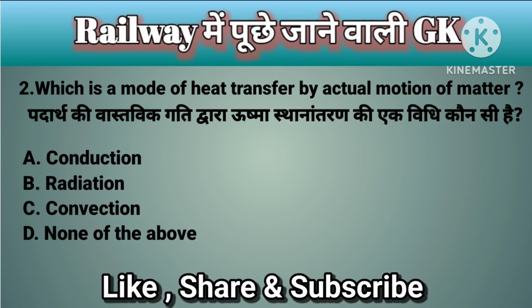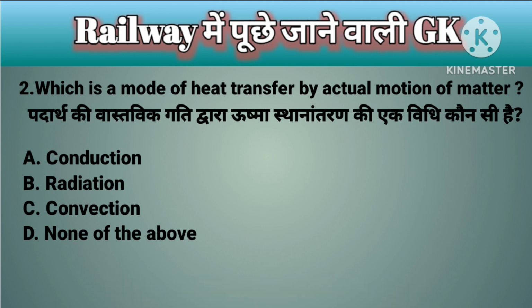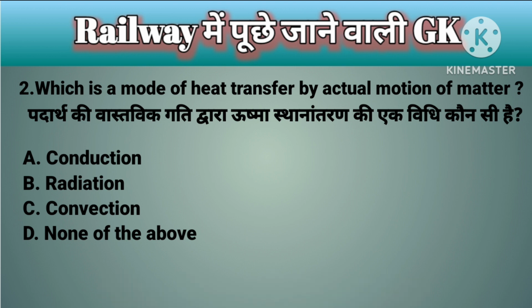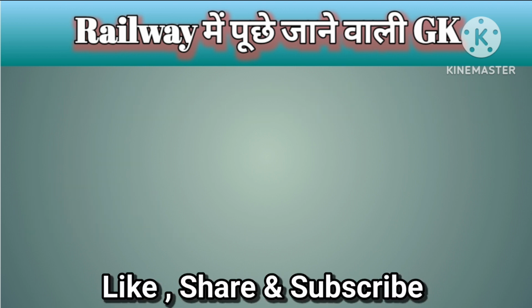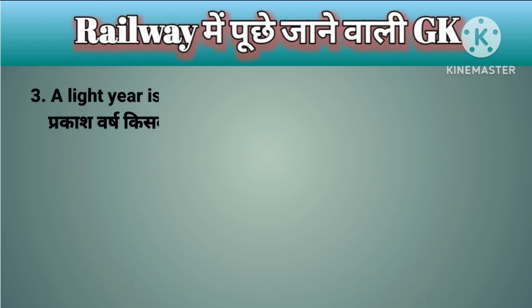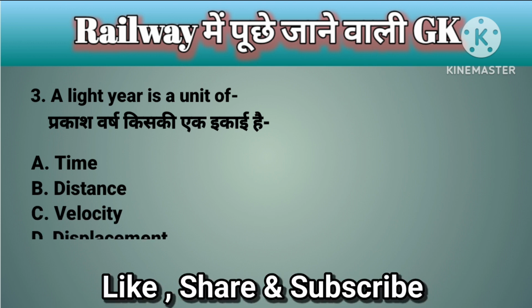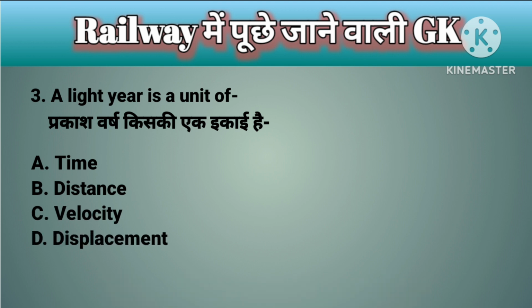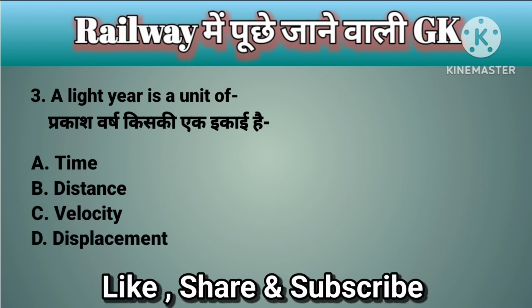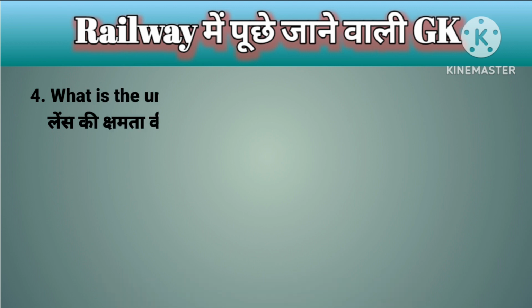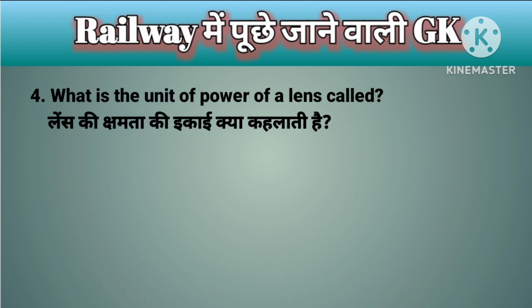A. Conduction, B. Radiation, C. Convection, D. None of the above. The correct answer is option C. Convection. Question number 3. A light year is a unit of A. Time, B. Distance, C. Velocity, D. Displacement. The correct answer is option B. Distance. Question number 4. What is the unit of power of a lens called?